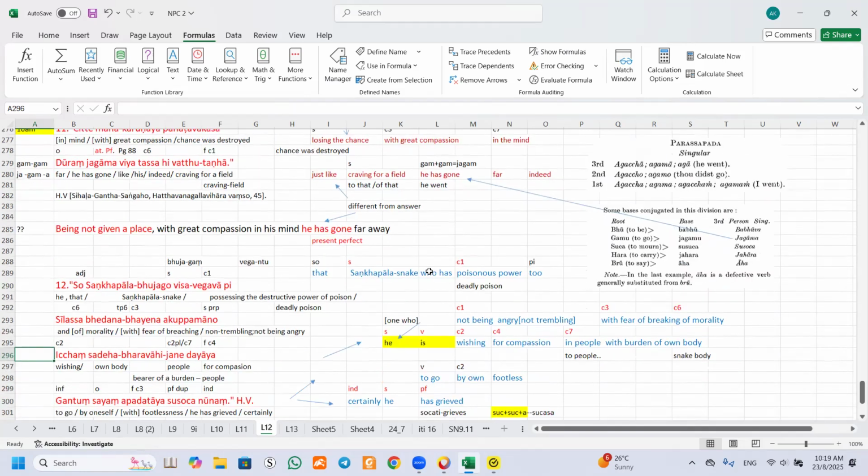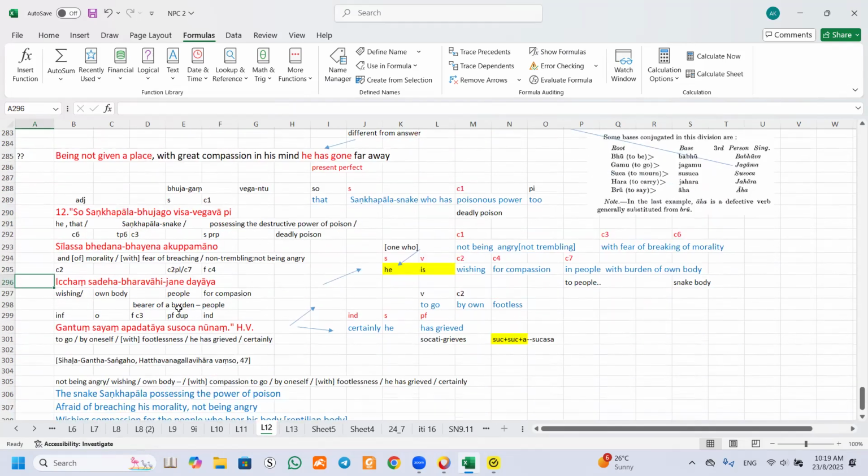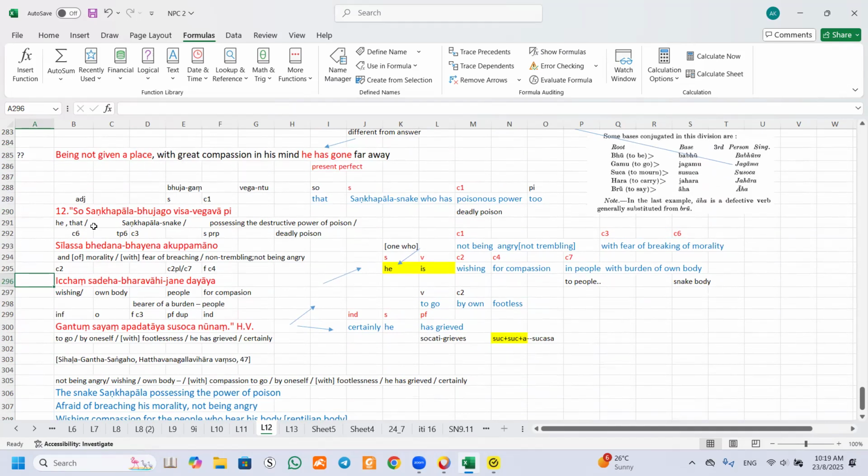Okay, number 12. Sangkapala. Okay, this is Bhujago, visa vegava. Can you remember, in our MPC 2 or somewhere in your PME, a root is added to the end of the base verb?